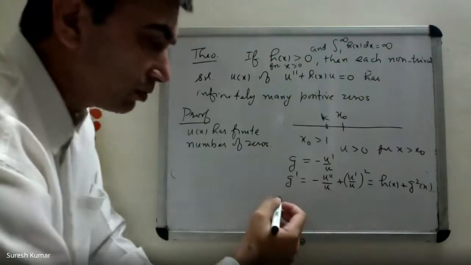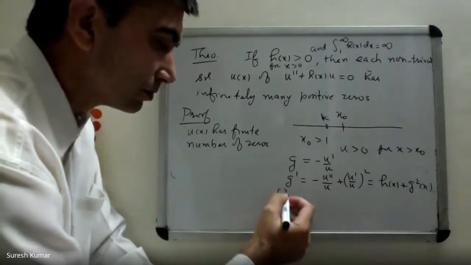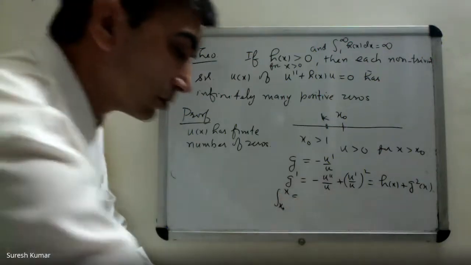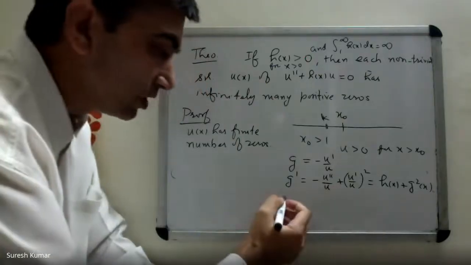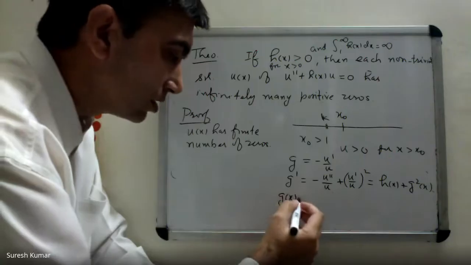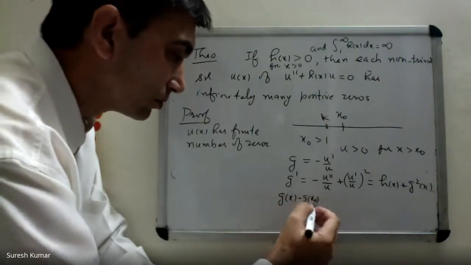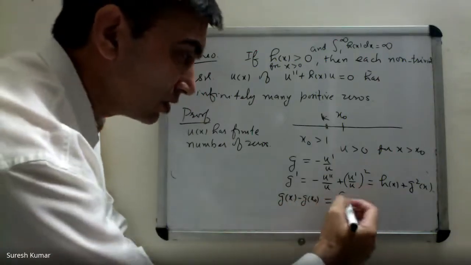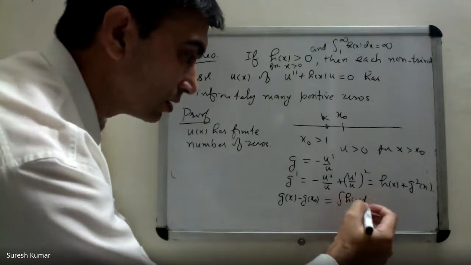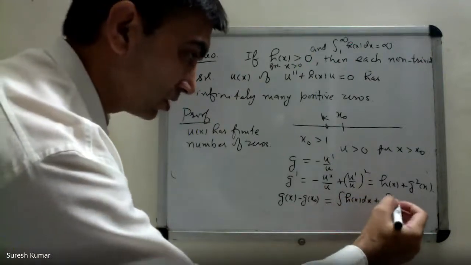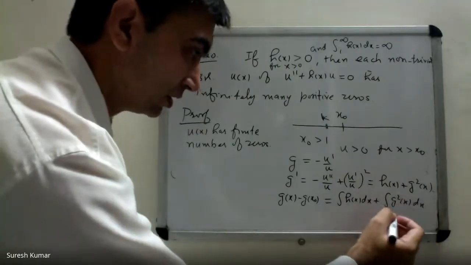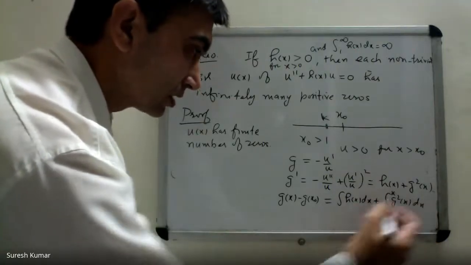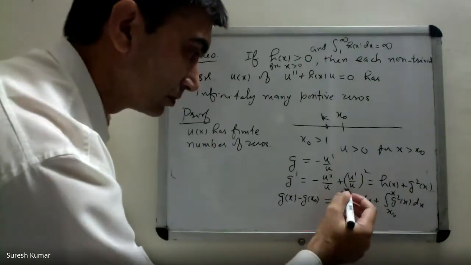Let's integrate both sides from x naught to x. Left side gives me g(x) minus g(x naught), and right side gives integral of h(x) dx plus integral of g squared(x) dx, both from x naught to x.